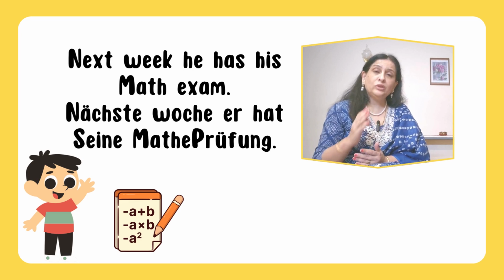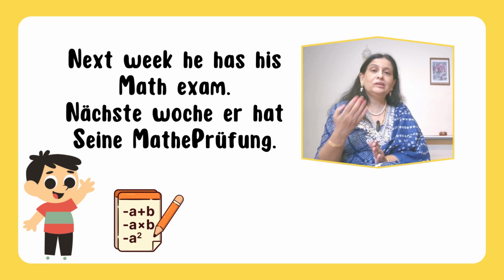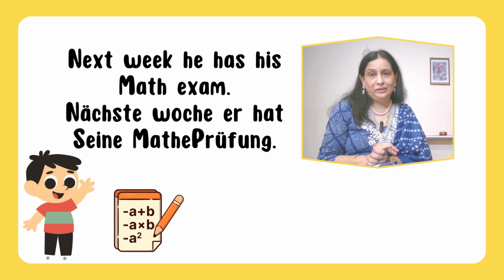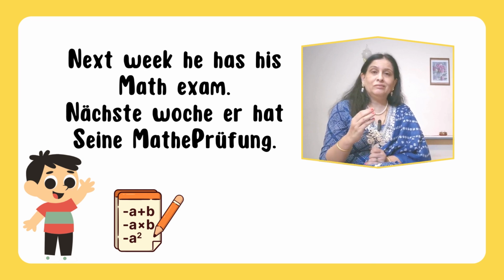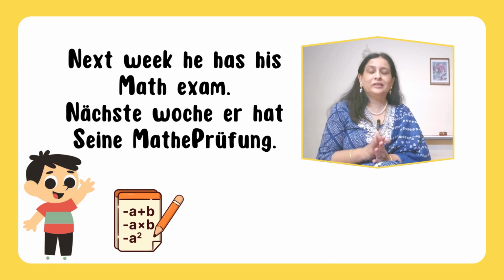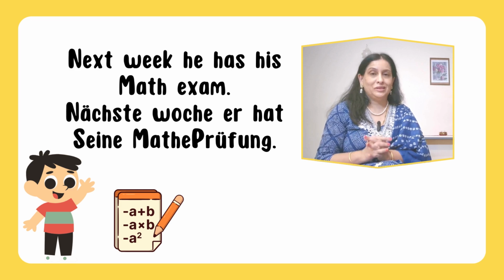Now the fourth case: suppose the future action is already determined. The action happening in the future, if it is already determined, already fixed, then you can also use present tense.